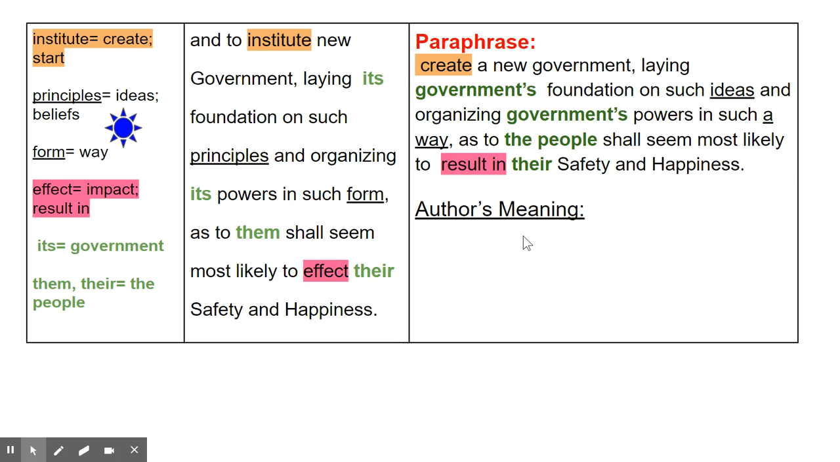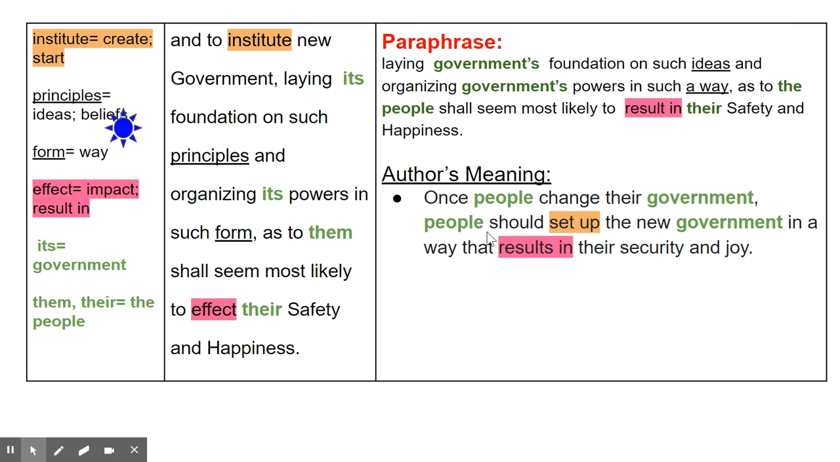Let's go ahead and drop some authors' meaning statements in our notes. So the first one we have here. So we're going to process this even further. And when we do author's meaning, we're also putting ideas together with the other ideas we read previously. So that helps us make accurate meaning of the text, right? So once people change their government, you can recall in chunk 4, we learned that if a government abuses its power or if a government doesn't follow the ideas in this document, that government needs to be changed.